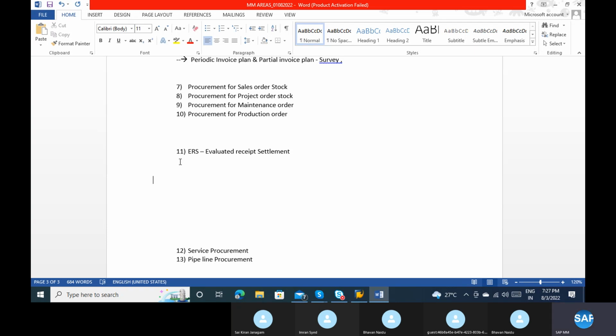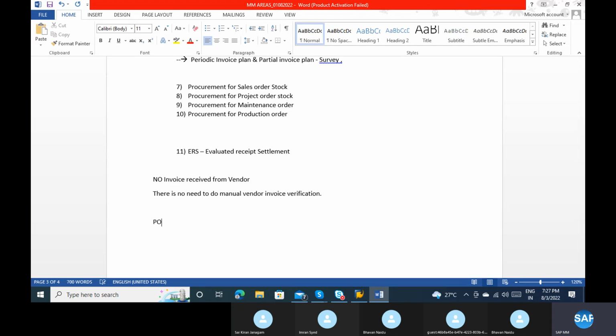Are you clear, or do you still have doubts? So no invoice is received from the vendor, no manual invoice. And there is no need to do manual vendor invoice verification here. The reason we don't need these two is because we have a good relationship between the vendor and you.